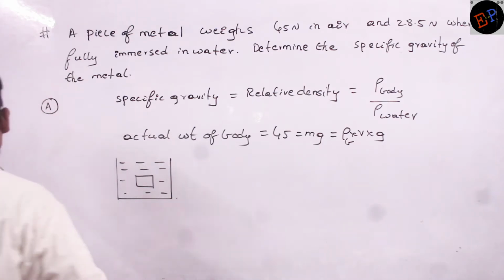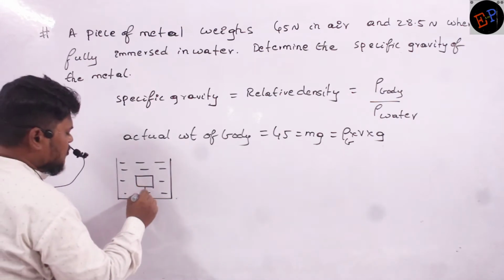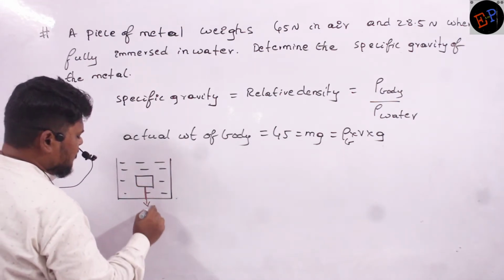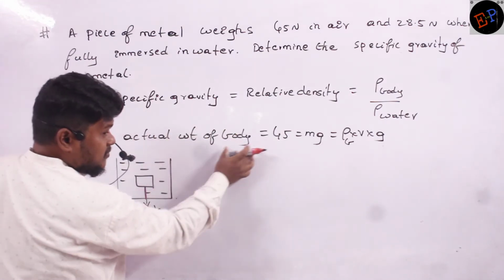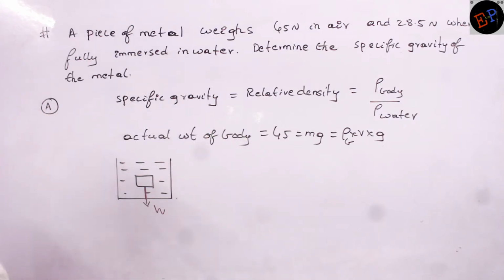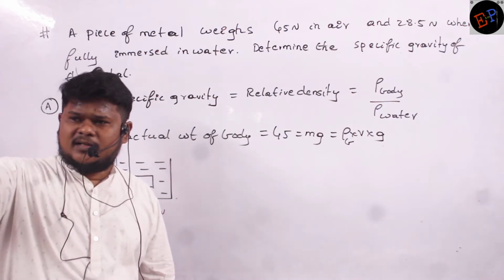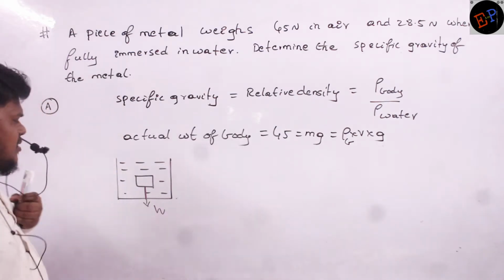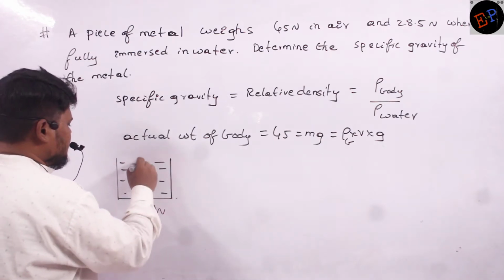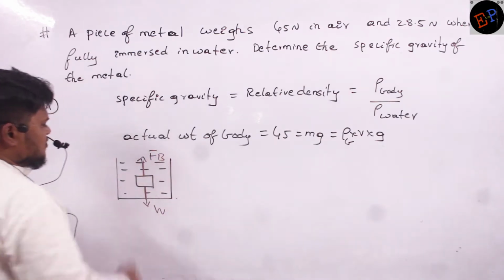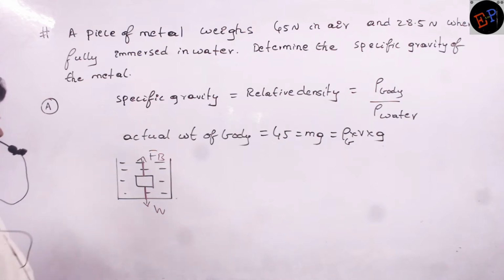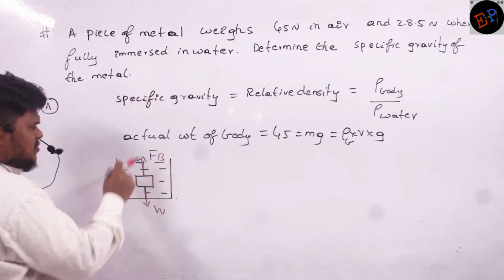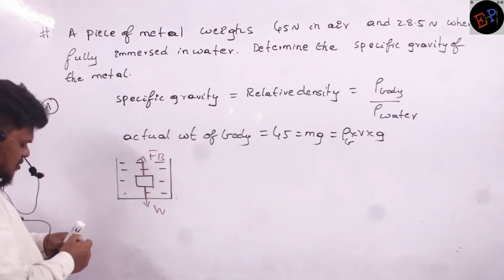two forces will be acting on this body. What are the two forces? One is its own weight, W, the actual weight. And if any body is present in a fluid, the body always experiences an upward force. What is the name of that upward force? Force of buoyancy. Already we studied yesterday. So weight minus force of buoyancy is called what?